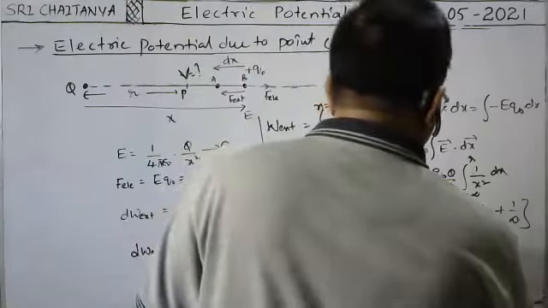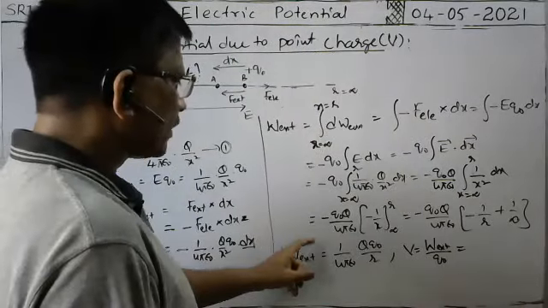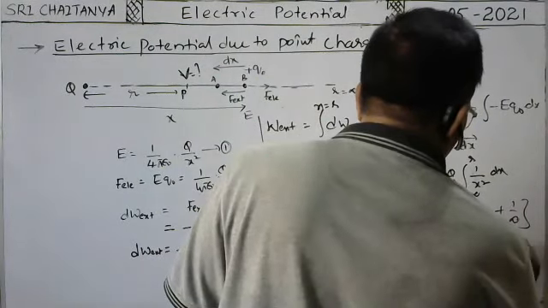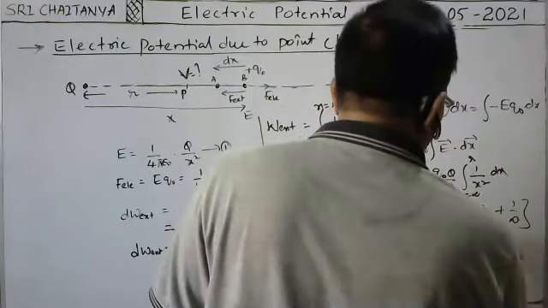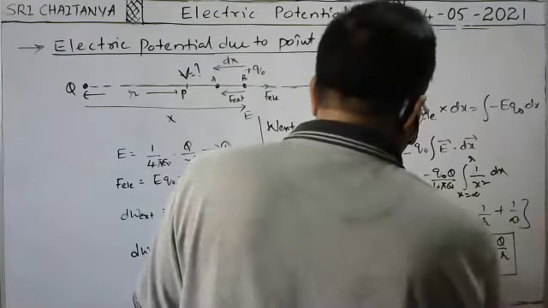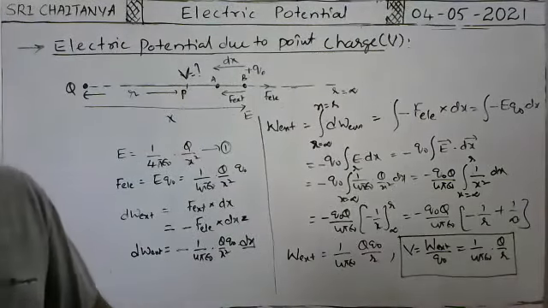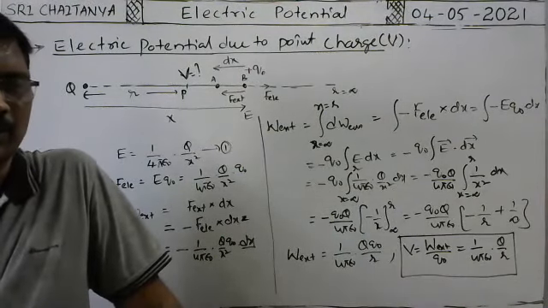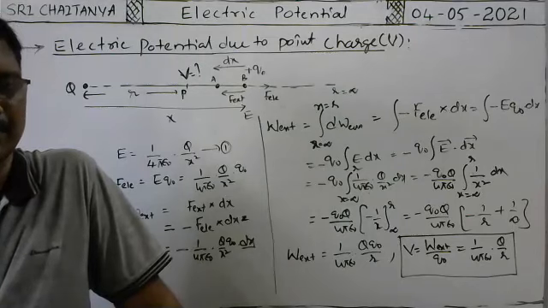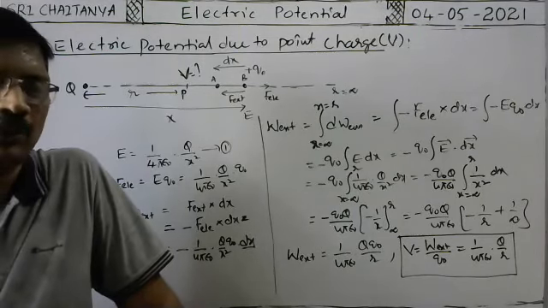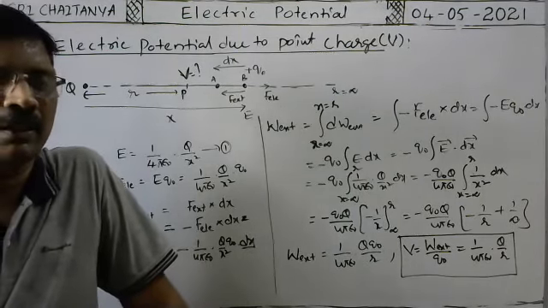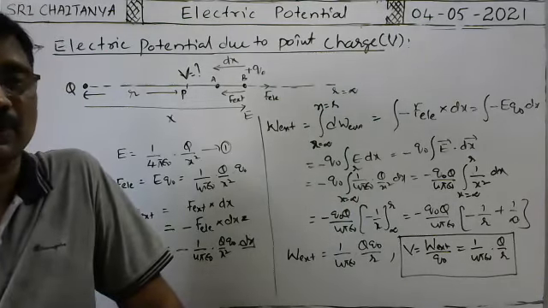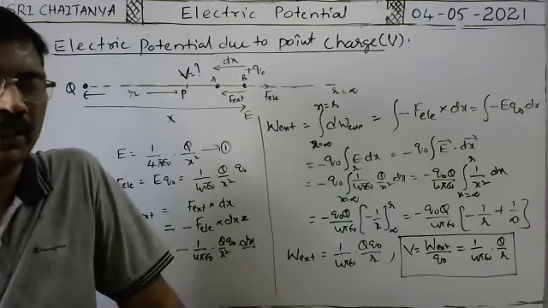So this is equal to what? W external by Q naught is equal to 1 by 4 pi epsilon naught into Q by R. This is the formula for electric potential at that point. Suppose at the same point, if you want to find the intensity of electric field, 1 by 4 pi epsilon naught into Q by R square is the intensity of electric field at that point. For electric potential, we have only 1 by R.